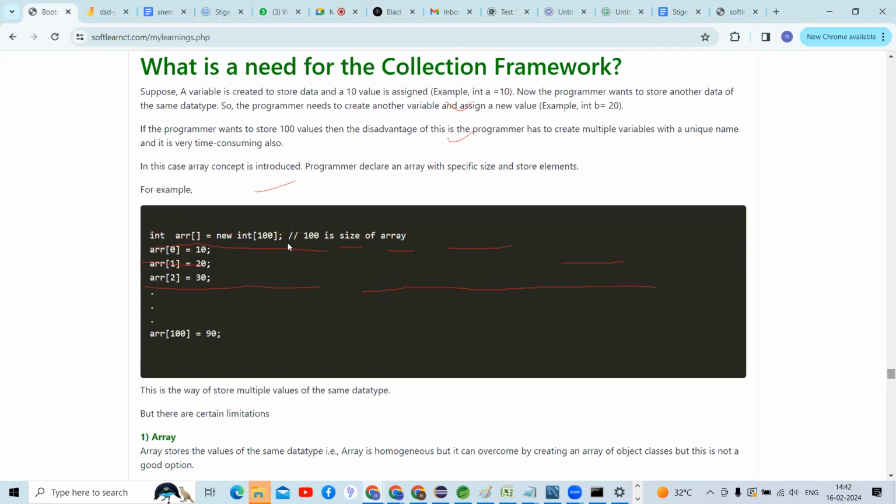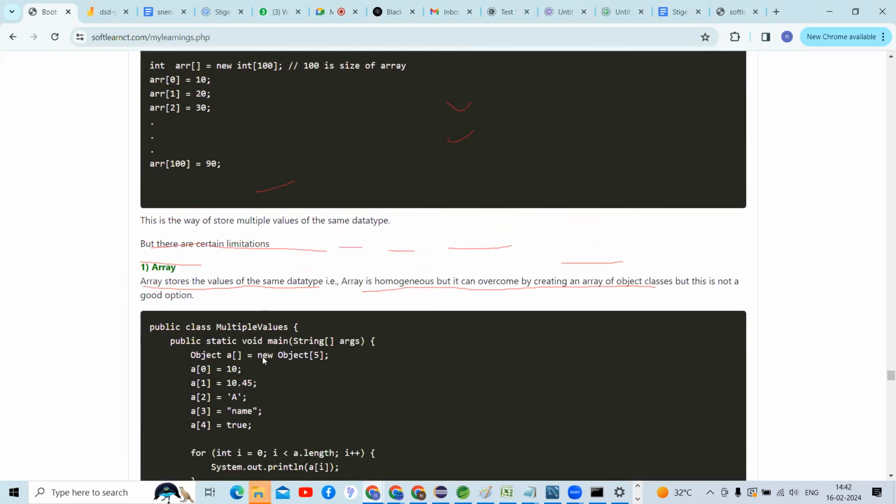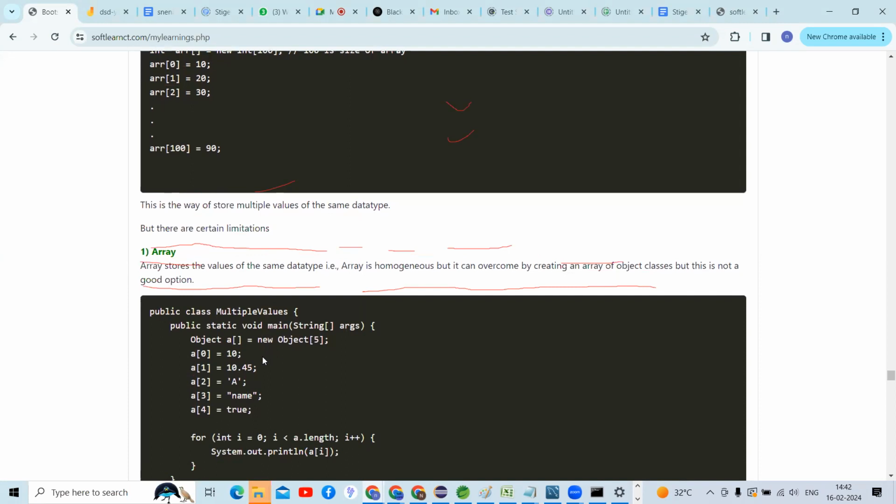I want to store 100 values, so this is the way we give the size, and I store the values like this. This is the way of storing multiple values of the same data type, but there are certain limitations inside the array.